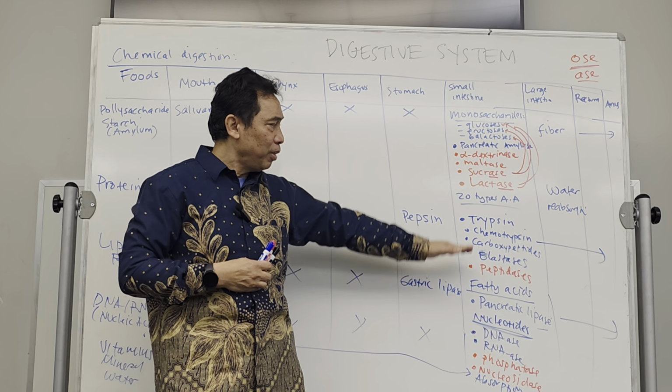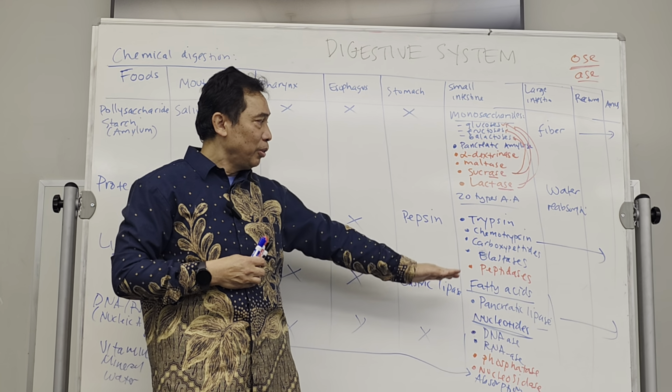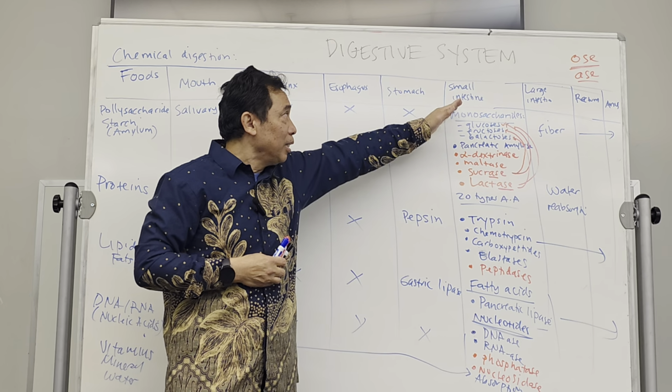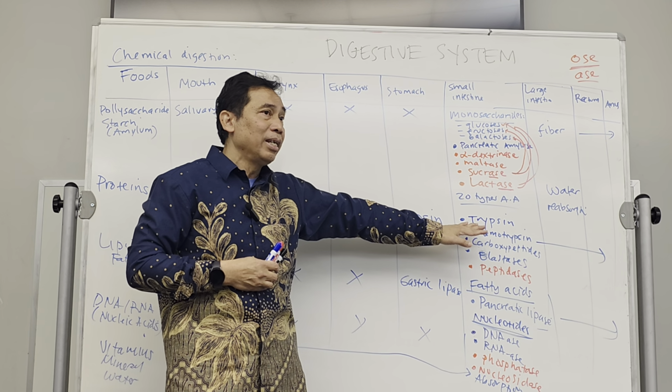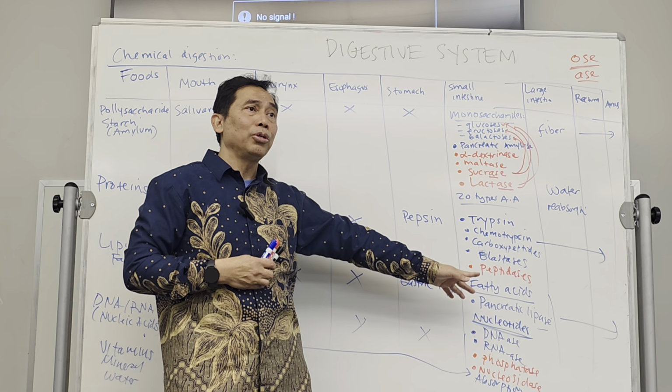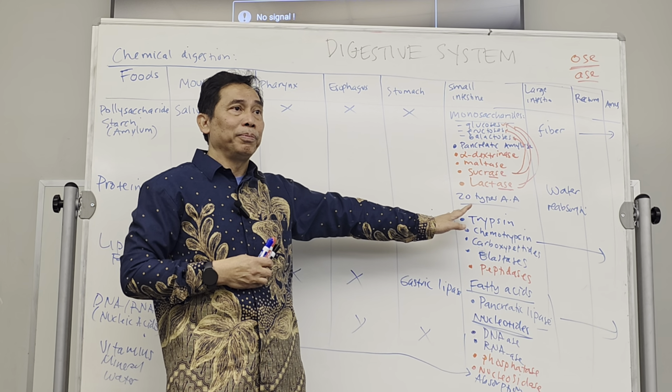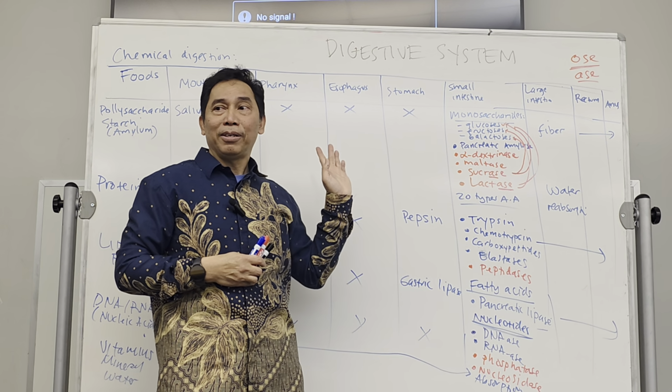And again, I put different colors over here to make sure you know that the blue one in the small intestine is produced by the pancreas, the red one is produced by the duodenum itself. Okay, I think I'm gonna stop here.